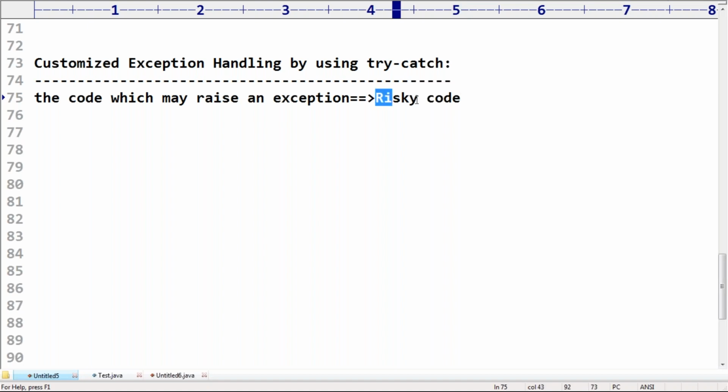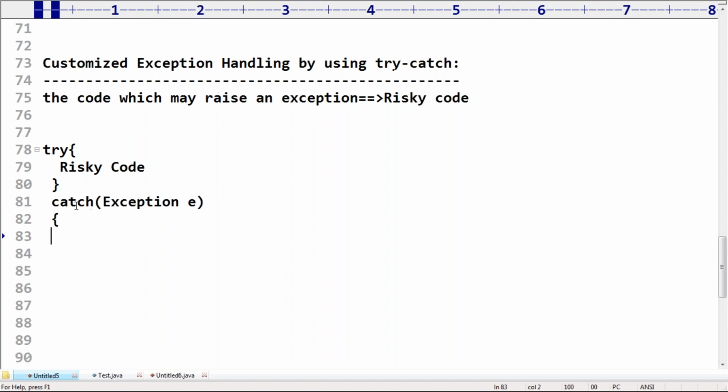Risky code. Now, the risky code we require to take inside a try block. Inside the try block, we require to take risky code. If an exception occurs, then immediately the corresponding handling code we require to take inside the catch block. Maybe an arithmetic exception, whatever the exception we are going to get, the corresponding handling code we have to take.